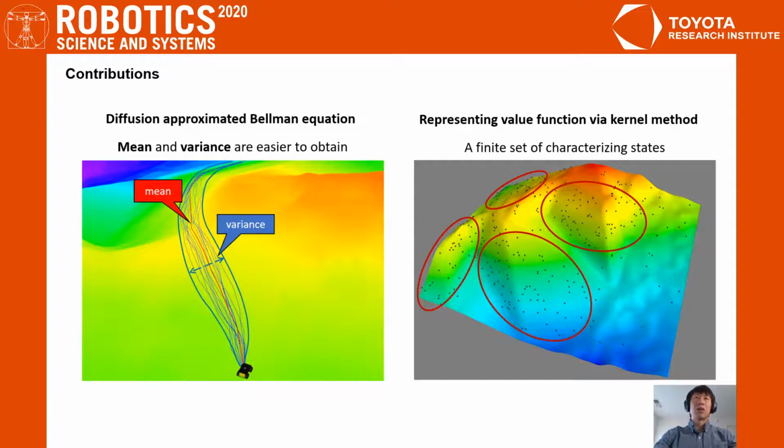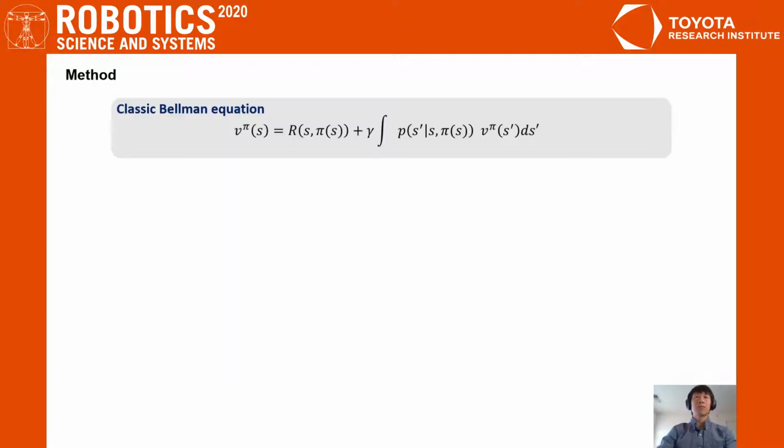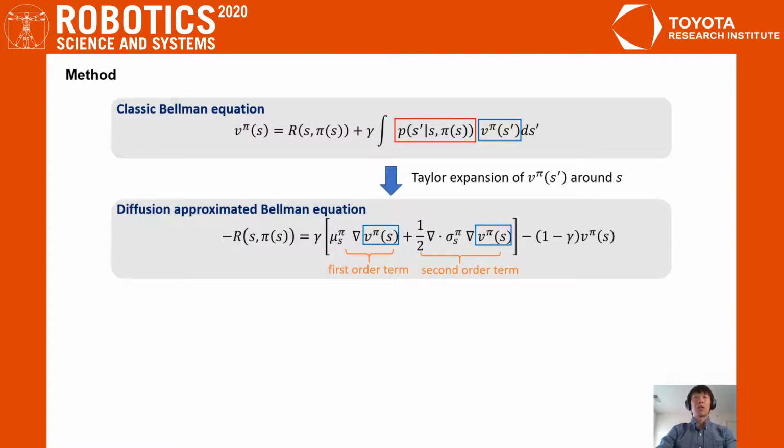In the next slide, we give a brief overview of our algorithm. To compute the optimal solution, we need to evaluate the Bellman equation, where the probabilistic distribution in the red box is the motion model. We relax this traditional requirement by leveraging a diffusion approximated Bellman equation based on Taylor expansion of the value function. In this way, the resulting equation only depends on the mean and the variance of the state transition probability. To turn this equation into a practical algorithm, we need to choose a powerful and tractable representation to approximate the value function.